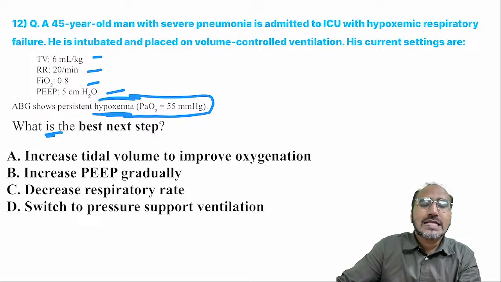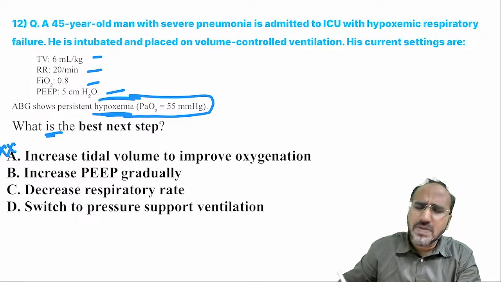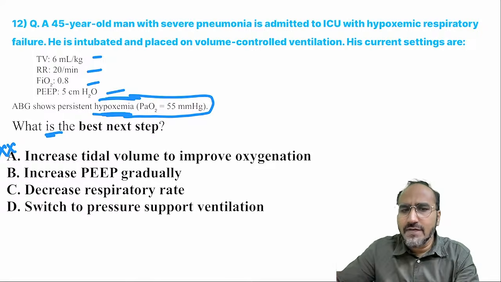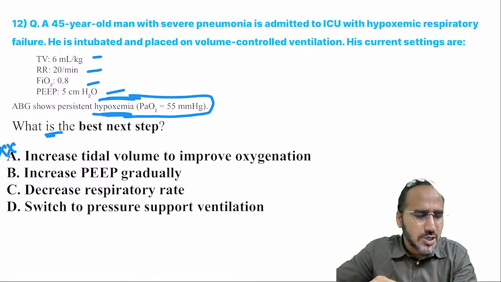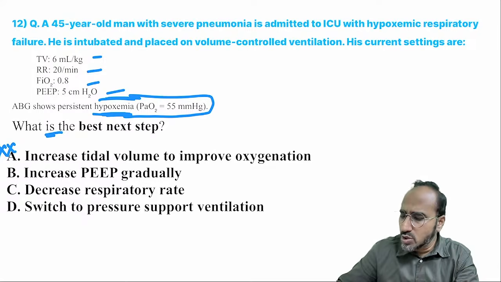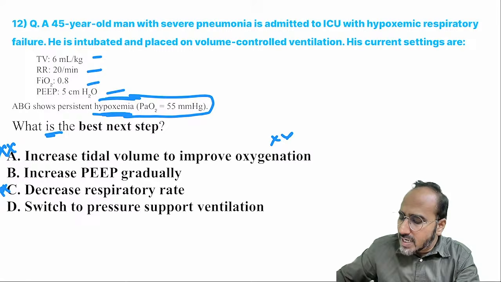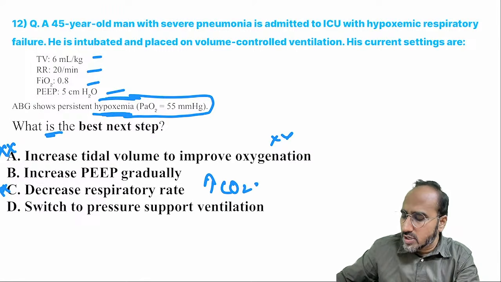Will you increase the tidal volume to improve oxygenation? Increasing tidal volume never helps, guys. A patient is having pneumonia, already lungs are in a bad state. You don't overinflate the lungs and you don't damage the lungs. So don't increase the tidal volume. Next is what? Decrease the respiratory rate. If you decrease the respiratory rate, carbon dioxide will accumulate. So you cannot do it.